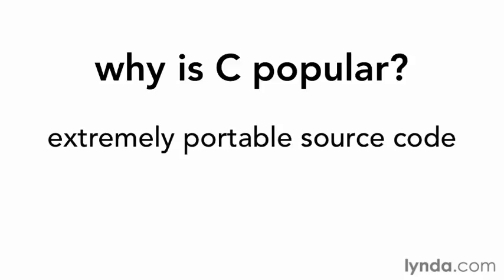Code written in C is extremely portable. C was originally designed for writing operating systems. For example, the Unix operating system was written in C, and it runs on many, many different processors and hardware configurations. This is possible because so much of the operating system compiles and runs on many different machines, architectures, and processors with little or no modification to the source code. This is equally true of applications written in C.